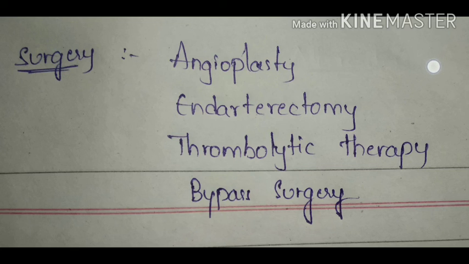And what are the lifestyle modifications we have to follow? Mainly these lifestyle changes can help to prevent or slow the progression of the disease. The first one is to stop smoking and exercise, eat healthy foods and manage stress, and manage conditions like high cholesterol, high blood pressure, diabetes or any other chronic diseases. These are the lifestyle modifications.